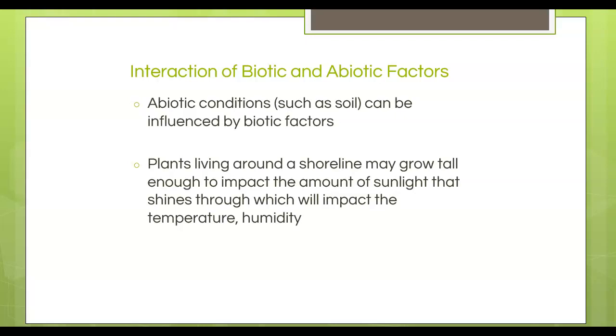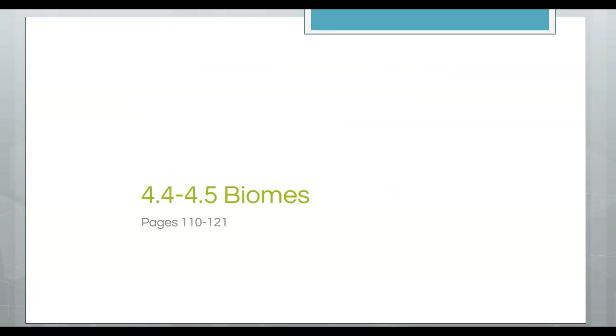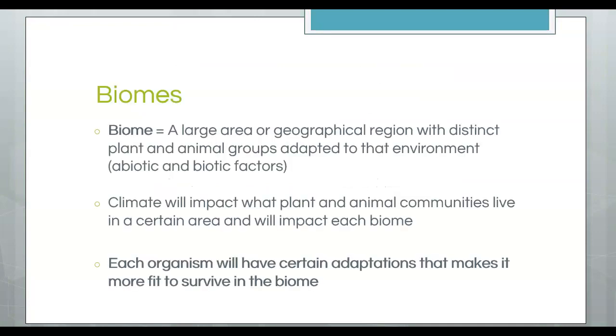Now, if we just take a look quickly at biomes, biomes are going to be a large area or geographical region that have distinct plant and animal groups that are adapted to that environment. And so just wanted to briefly mention this because it ties back to evolution and natural selection, because we're talking about how the climate will impact what the plant and animal communities look like, where they live, and the different adaptations that they have and how they will be fit to survive. We'll take a look at this more throughout the unit, but I think it's important to highlight this feature as well.